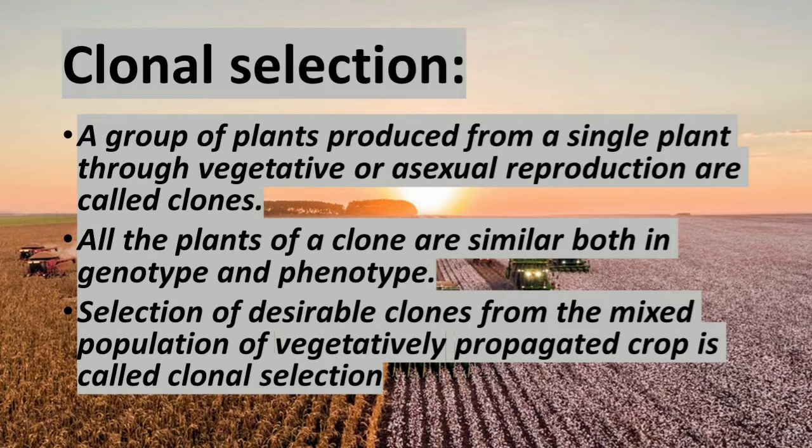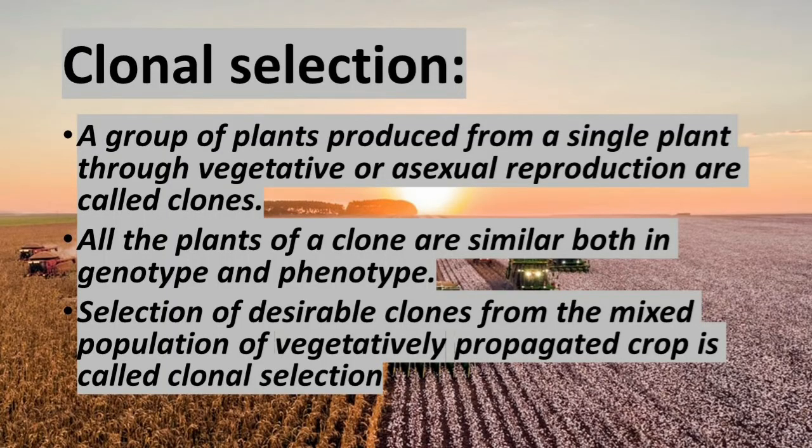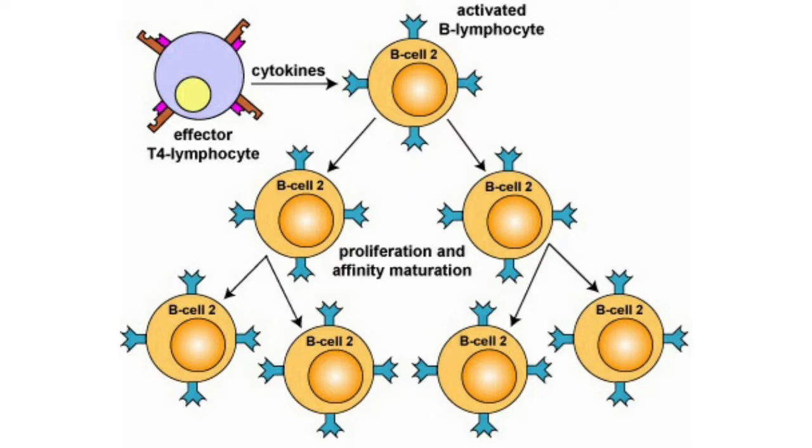Okay, next we pass on to clonal selection. Children, you know what I mean by cloning and clones? A group of plants produced from a single parent through vegetative or asexual reproduction are called clones. Vegetative reproduction and asexual reproduction we already saw in the previous lesson, isn't it? So all the plants of a clone are similar both in genotype and phenotype.